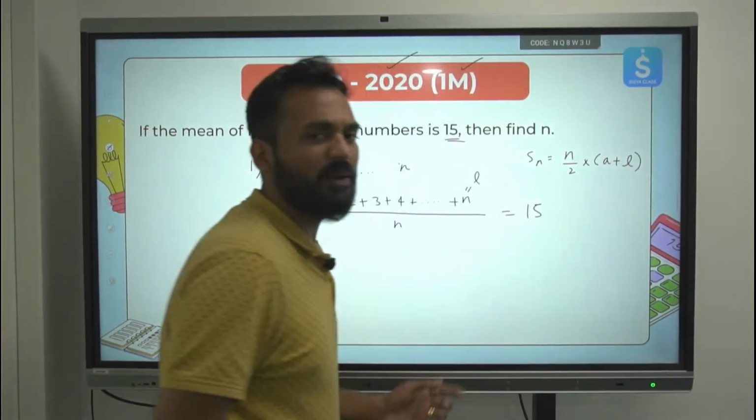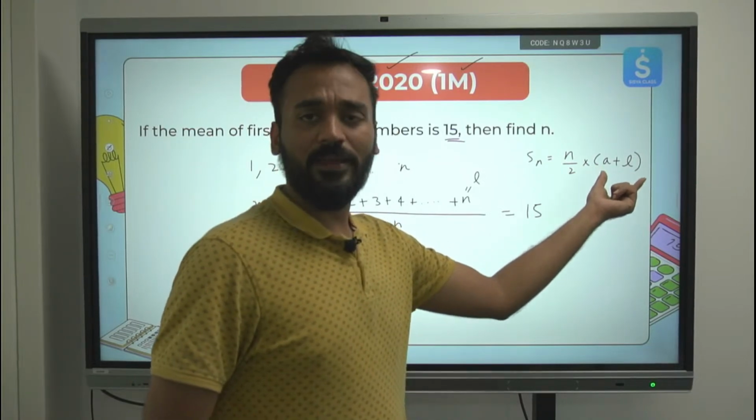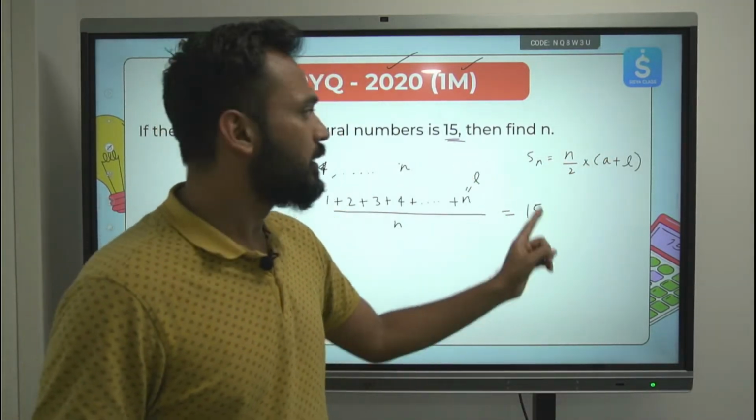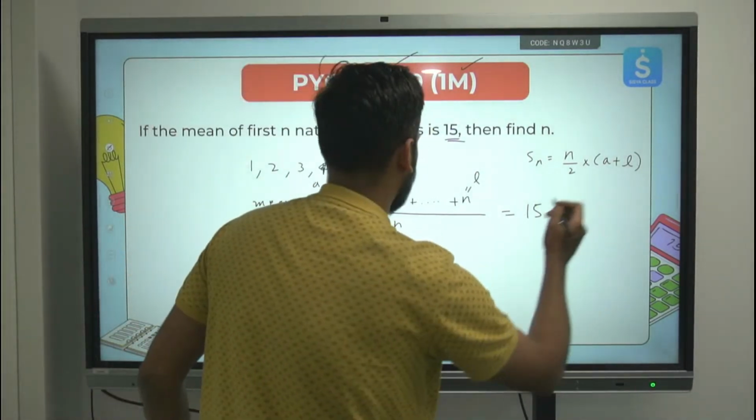You remember this? 2a plus (n minus 1)d. You can replace it and write it in this way: a plus (n minus 1) into d plus a. Here a plus (n minus 1) into d is the last term, which is over here.